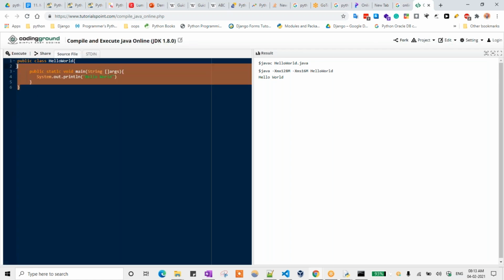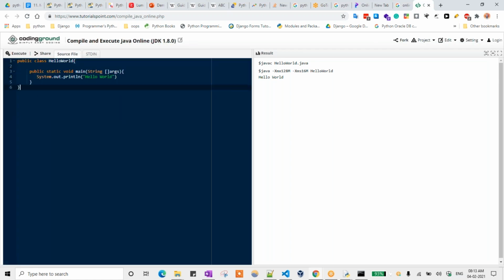So what is the difference between a compiler and an interpreter? An interpreter reads each and every line, and if there is any error in the first line itself, it doesn't move to the next line. But Java is a compiled language. As Java is a compiled language, it will read the whole code that I have written, and it will throw the errors at the end of the code, all at one time.